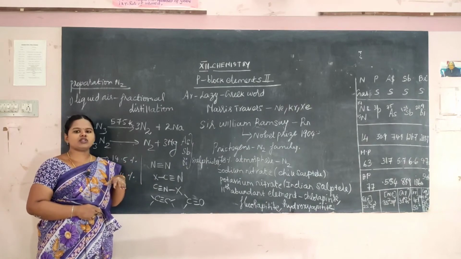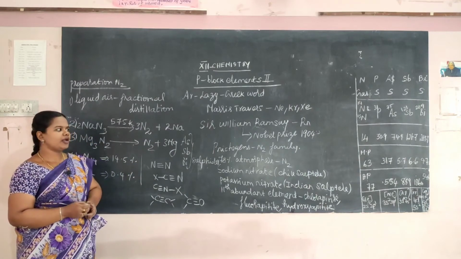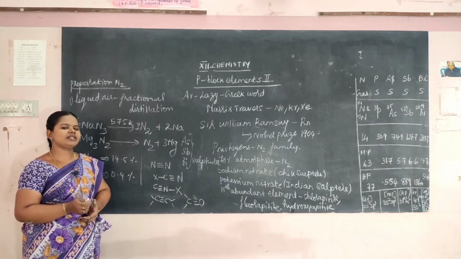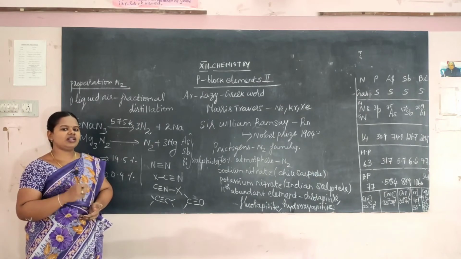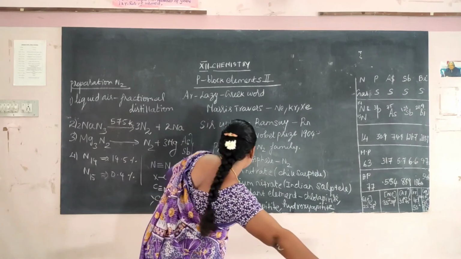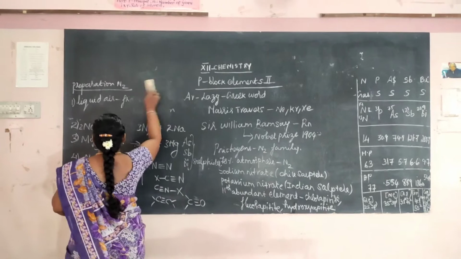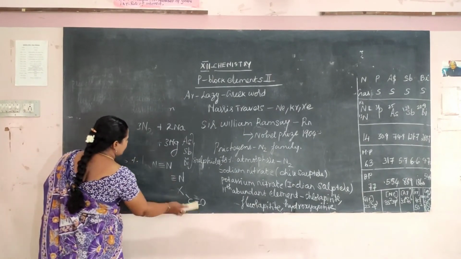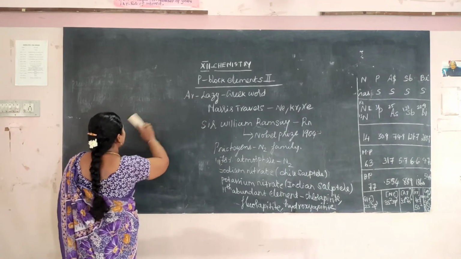As we said in the first point, it is inert. It will undergo reaction with lithium. When nitrogen reacts with lithium, it forms lithium nitride. So these are the properties of nitrogen. Nitrogen is inert, and when it undergoes reaction with lithium, it forms lithium nitride at room temperature.